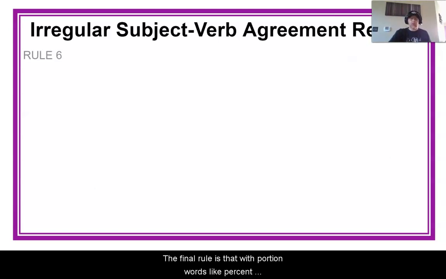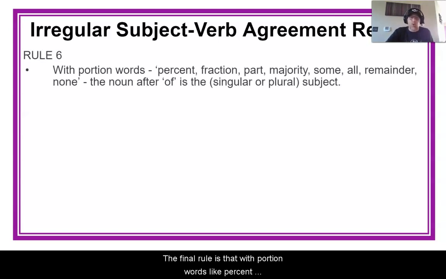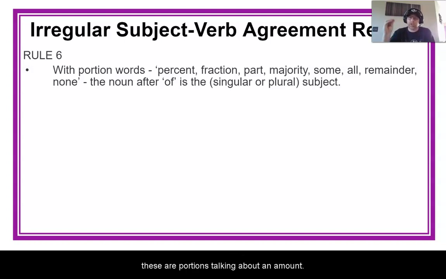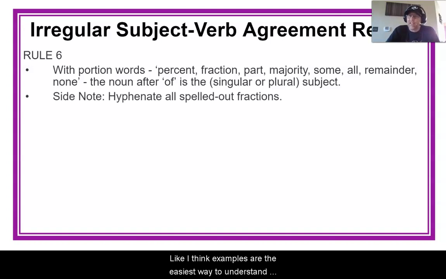The final rule is that with portion words, okay, like percent, fraction, part, majority, sum, all, remainder, none, okay, these are portions talking about an amount, okay? The noun after of is the subject. Again, I think examples are the easiest way to understand these rules, but also a side note, make sure you hyphenate all spelled out fractions, okay? But I'm going to show you multiple examples here, okay?